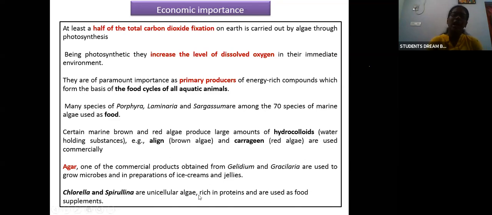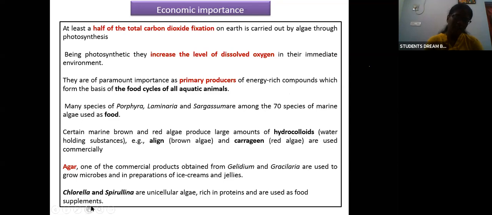Next is agar agar. Agar agar is a commercial product. It is used for jellifying ice creams and jellies, and also, very importantly, it is used for growing microbes. Artificially, in a growth medium, we grow microbes using agar agar. This agar agar is obtained from Gelidium and Gracilaria species of algae. That is one very important thing about algae.